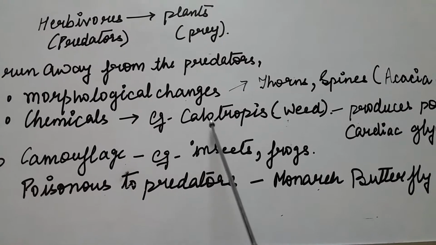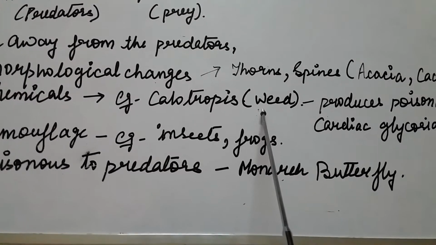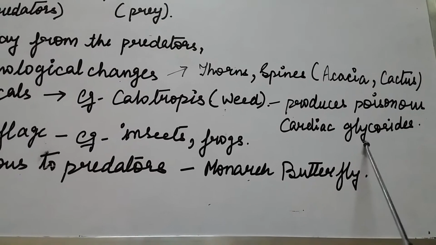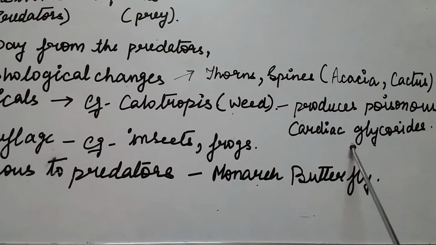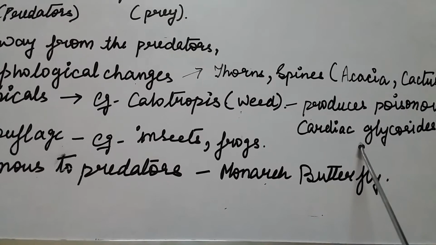For example, if a herbivore eats Calotropis, a weed, it produces a poisonous substance, that is glycosides. So it is going to disrupt their feeding or the digestion process, and sometimes may kill them also.